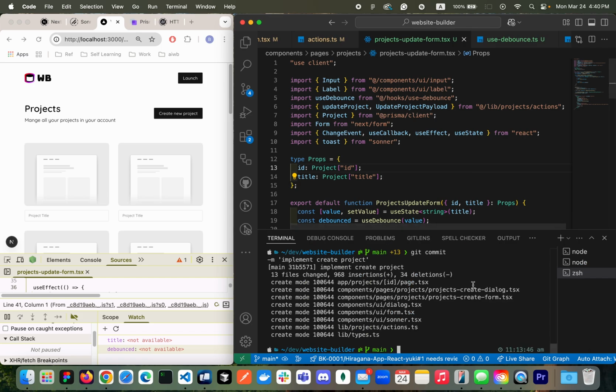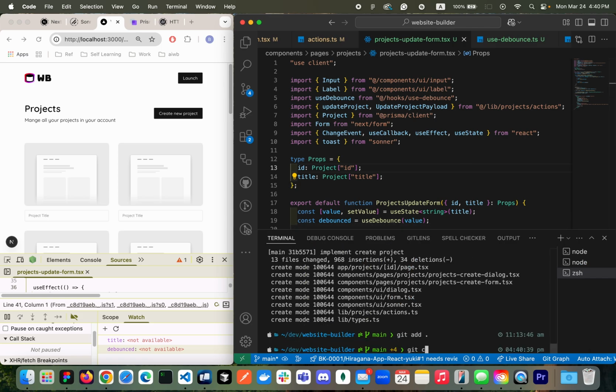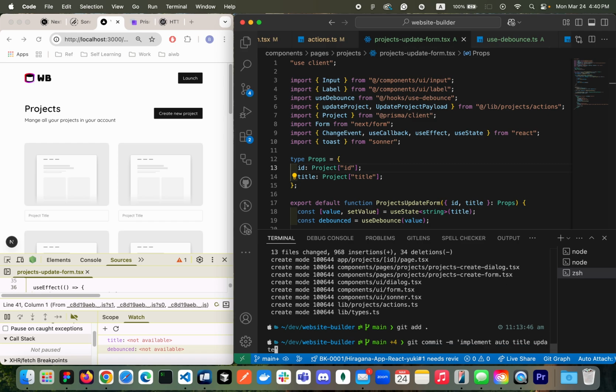Okay, so here I'll be doing git add, git commit, implement auto title update. Awesome.